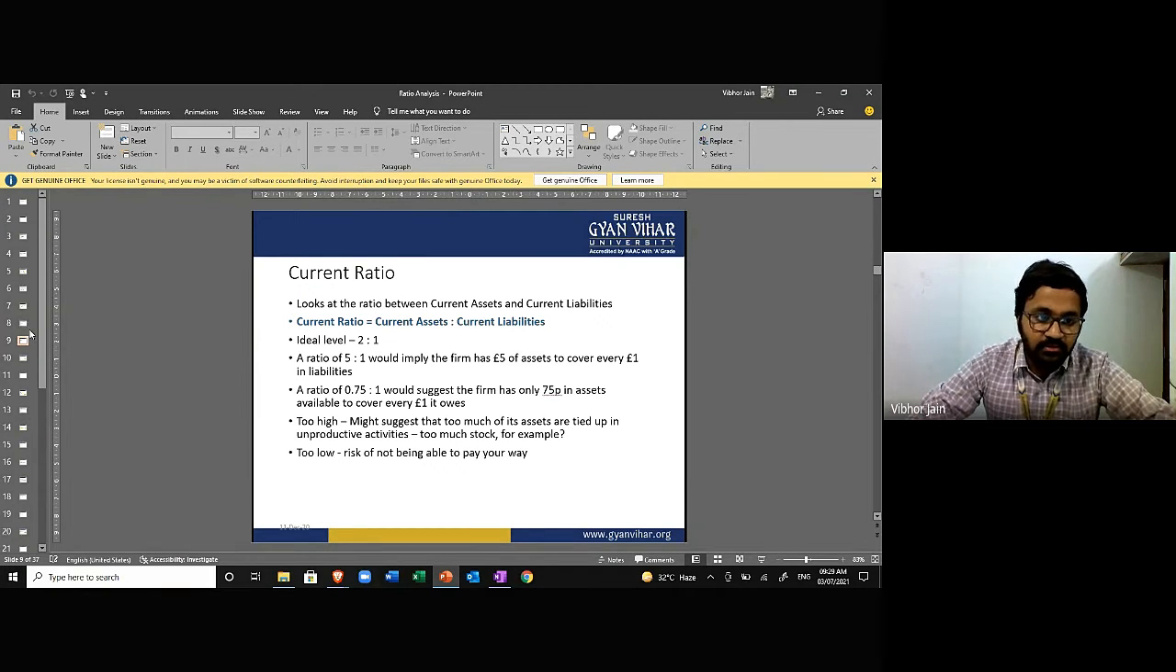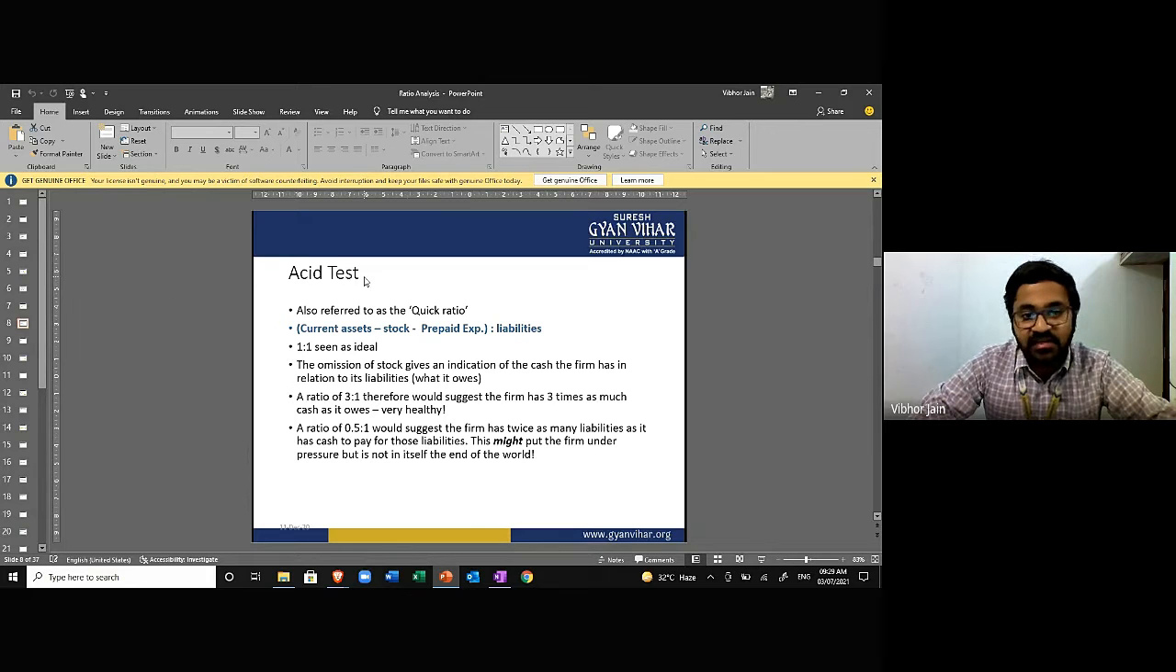Now, what is acid test ratio, also known as quick ratio or liquid ratio? It is current assets minus stock minus prepaid expenses over current liabilities. 1:1 is the ideal ratio.